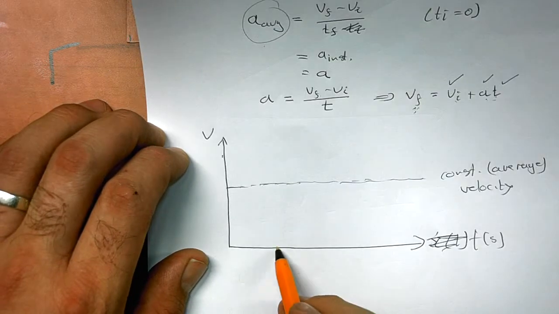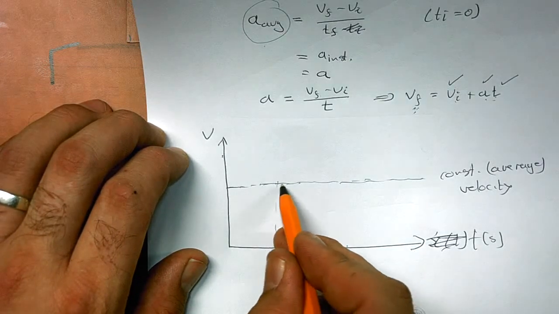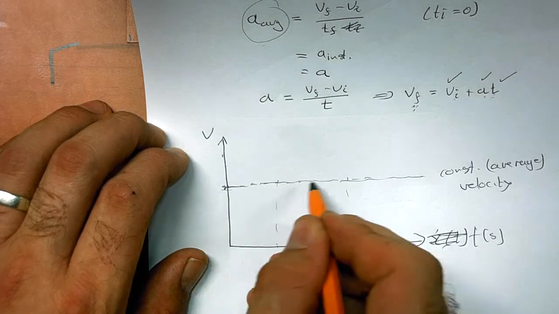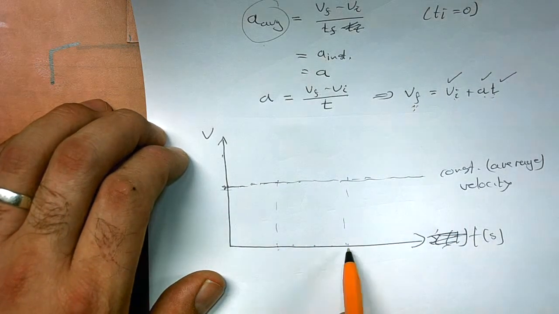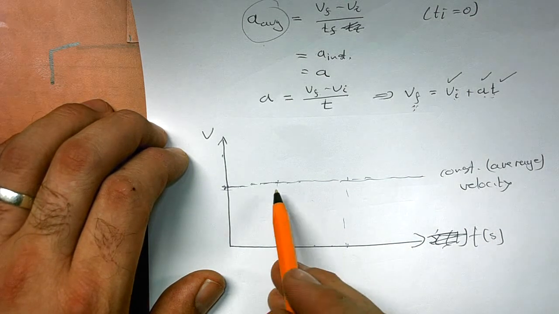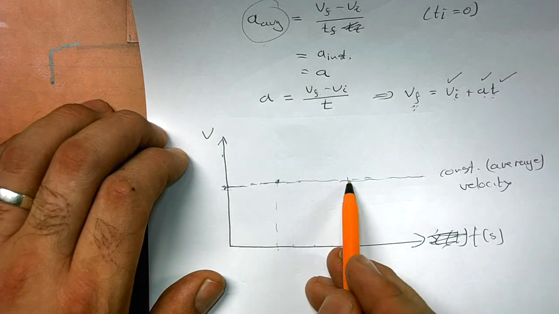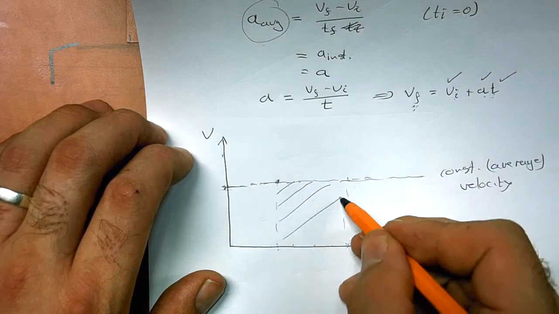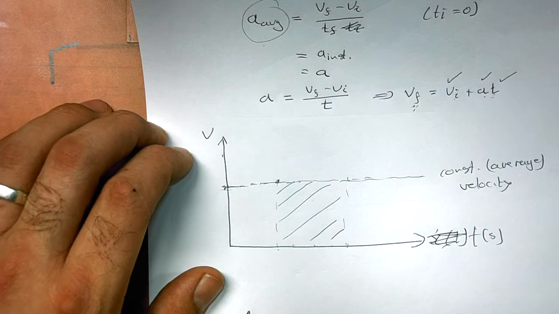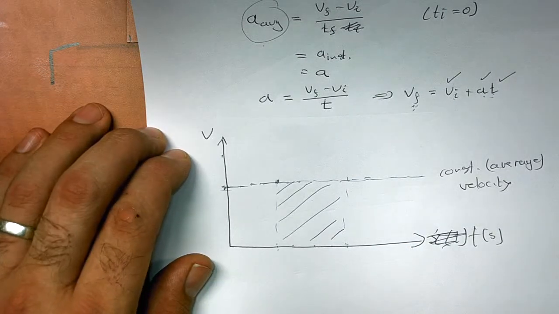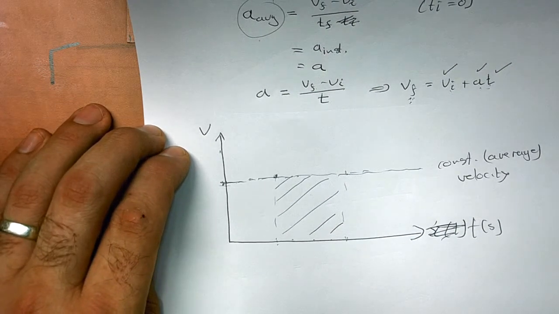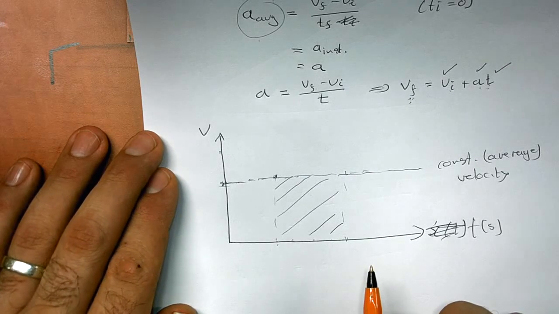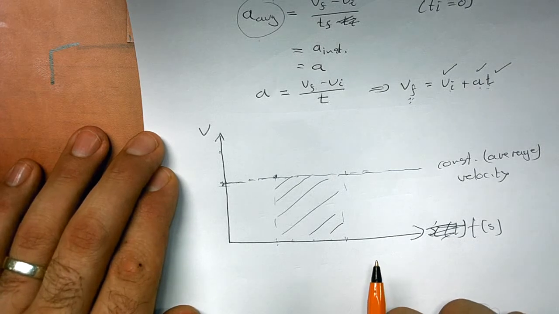So at any point on this axis, at any point in time, I've got exactly the same velocity always and ever. So if I average the velocity over this time interval, I would just get the same value as I've got there and there. Now, what quantity do you think will be given by this area? Does it have any physical meaning for us? Displacement. Why do you say displacement? Is it taught in school, or can you tell me why?